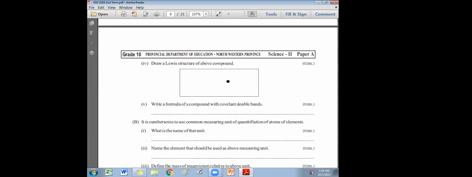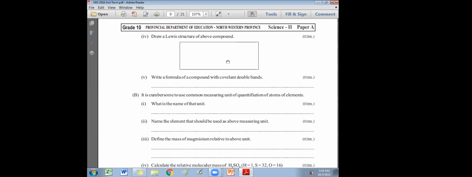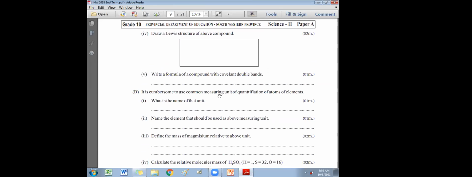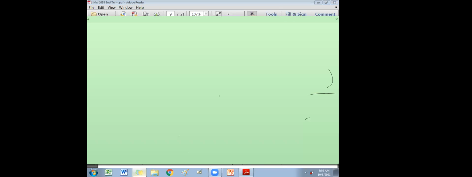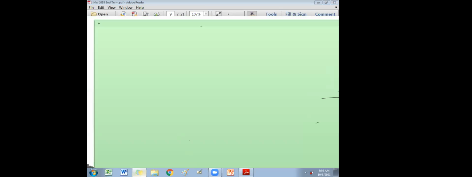Part 4. Draw the Lewis structure of the above compound. Write the formula for the compound with a covalent double bond. Okay, now let's see how to draw the Lewis structure of this compound. Look at the screen, everyone. What is the compound now? We have identified it. Remember, in the exam it is Y2X.